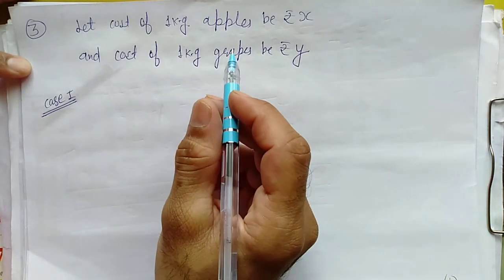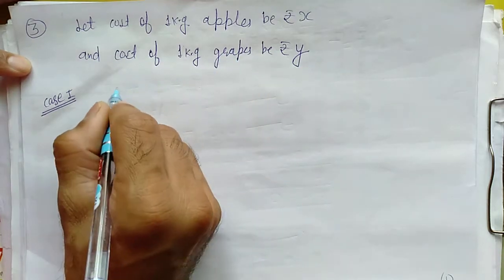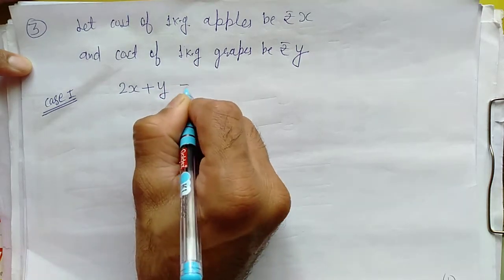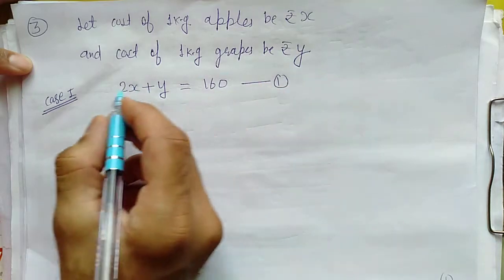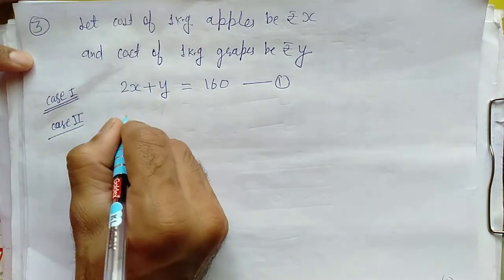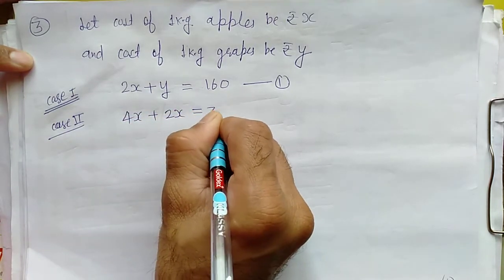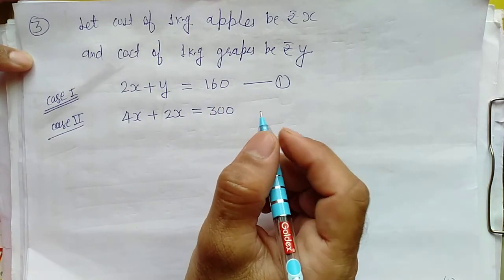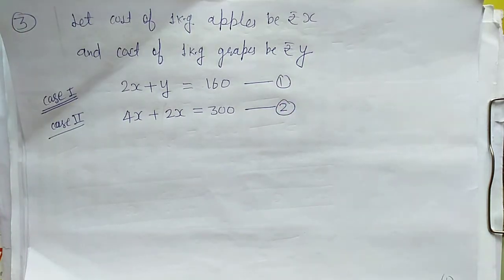According to case 1, 2 kilogram apple and 1 kilogram grapes, so as in the last question, 2x plus y will be equal to 160. Mark it equation number 1. And according to case 2, 4x plus 2y is equal to 300, because here 4 kilogram apple and 2 kilogram grapes are given. So this is equation number 2, right?